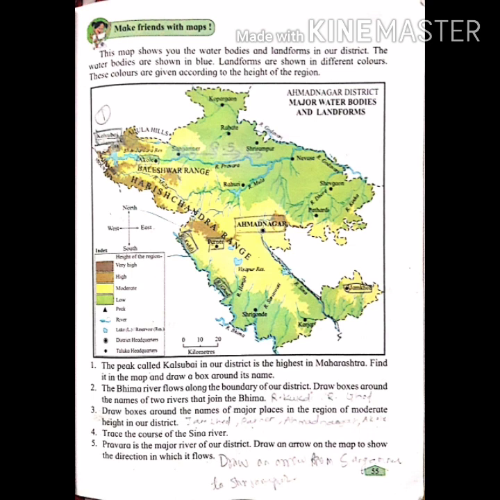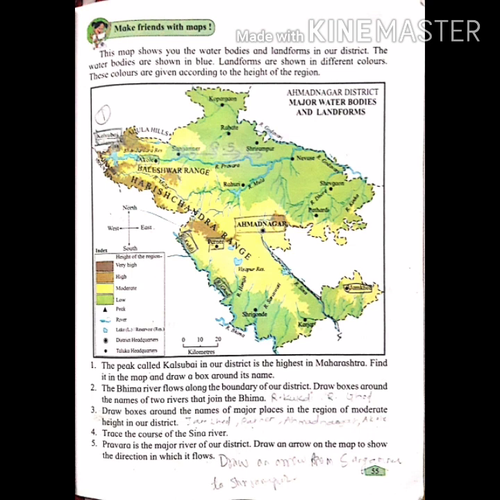The peak called Kalsubai in our district is the highest in Maharashtra. Find it in the map and draw a box around its name. My dear students, Kalsubai is to the west. You just see to the west. Here is the name Kalsubai. You draw a box around it.